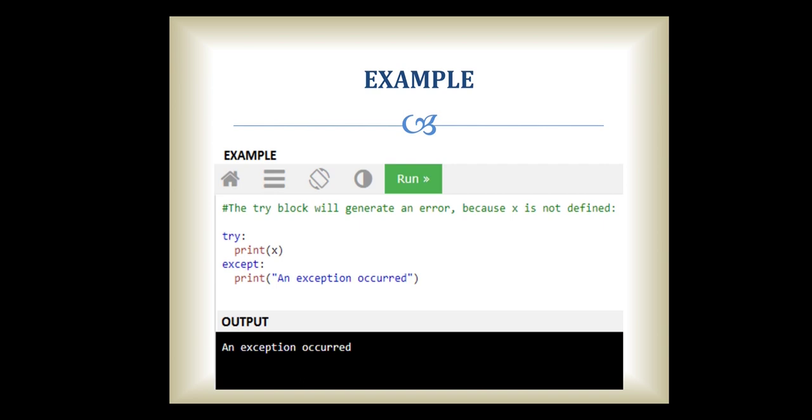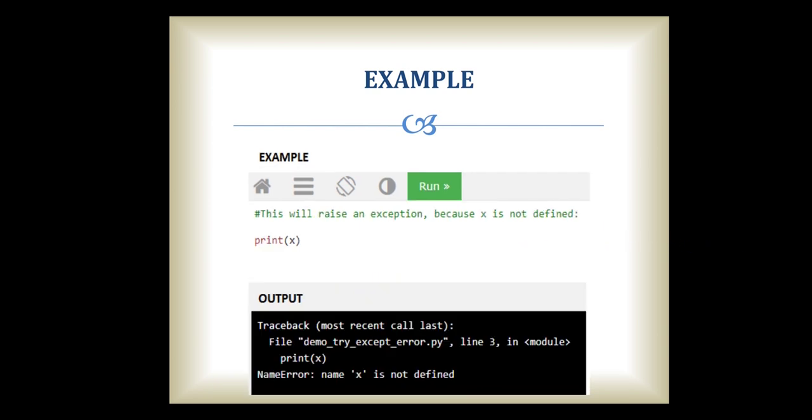So when the error occurs, how are you going to handle it? For that I have written a statement, that is print, exception is going to occur. That message is going to be printed if that particular error occurs. So when I execute the try statement, this error occurs, and that's why this message is printed, that an exception occurred. Okay, so this way the exception is handled.